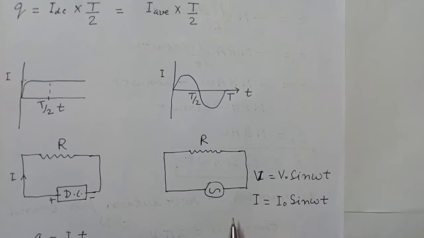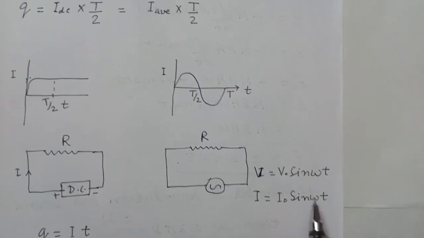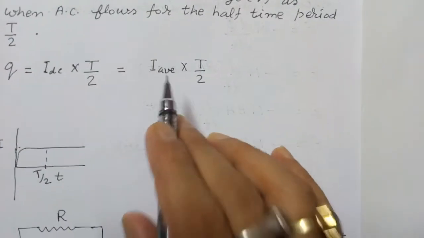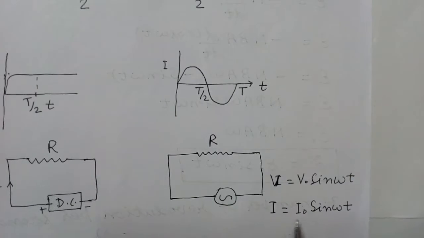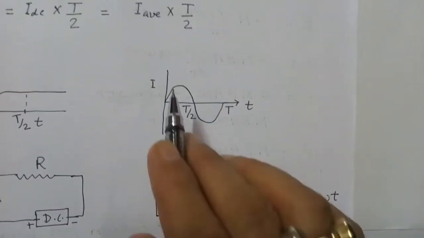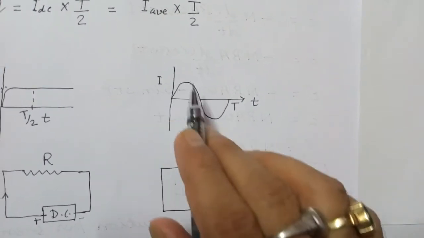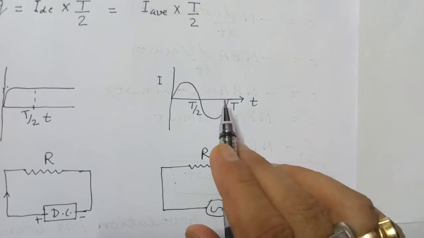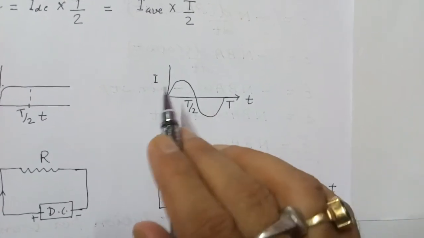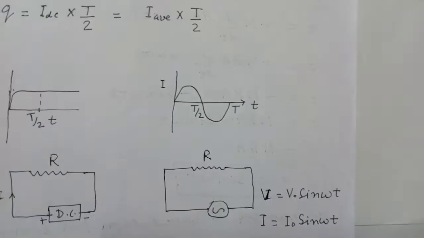Now the value of AC current at any instant is given by the formula I is equal to I naught sin omega t. So let us see what is the relation between this I average and the peak value of AC current I naught. Now the average for a complete cycle is 0 because this is the positive half cycle, this is the negative half cycle.